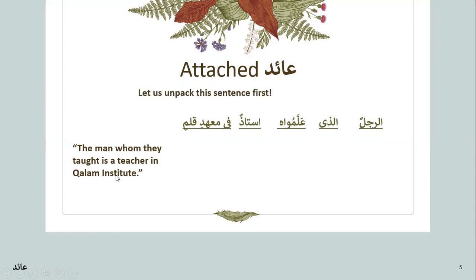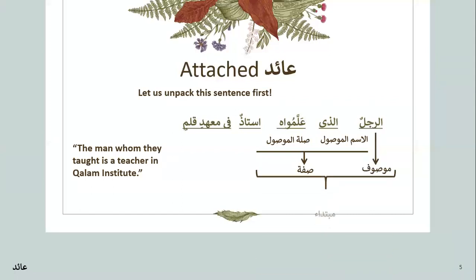Let's unpack this sentence first. Al-Ismul Mawsul is allazi, and its silatuhu is allamuhu. That's it. The Ism Mawsul and Silatul Mawsul just stop over here. This whole is Al-Ismul Mawsul wa Silatuhu, and this is the sifa to ar-rajulun. And this whole is the mubtada. You understand that?